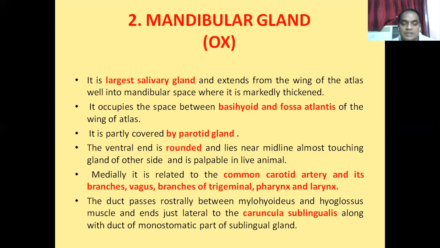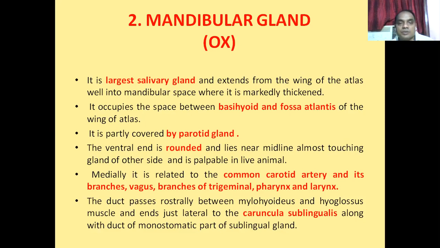So this medial aspect of the mandibular salivary gland is related with the common carotid artery, branches of the common carotid artery, vagus nerve, and the branches of the trigeminal nerve, pharynx, and larynx. We will discuss all the branches of the cranial nerve and the carotid artery later. Here, only remember that the medial aspect of the mandibular salivary gland is related with the common carotid artery, the vagus nerve, and the branches of the trigeminal nerve also.